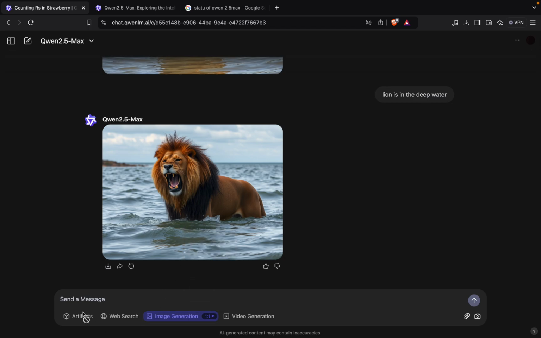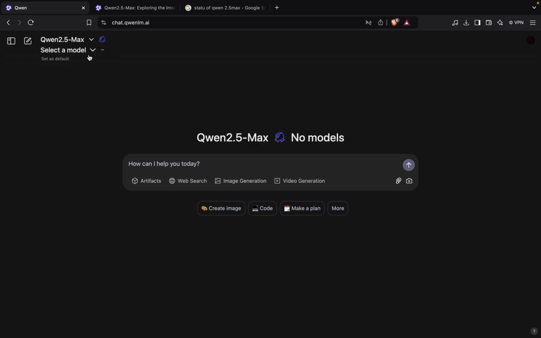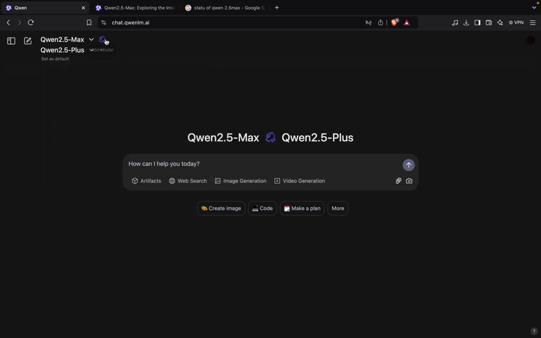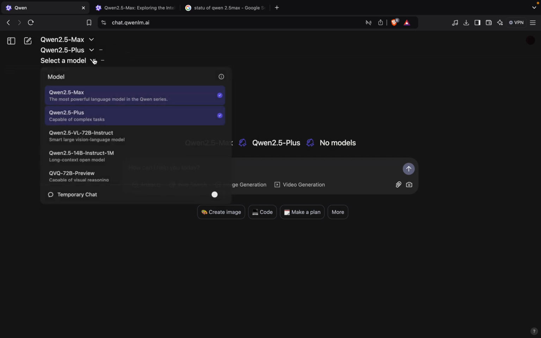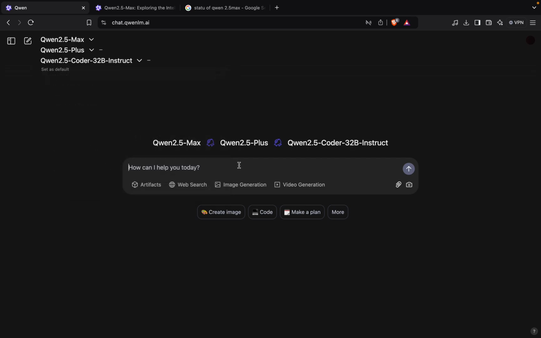Now they have given one more thing. Now let's go to Add Model. So you can use up to three models. Like I have added Qwen 2.5 Plus, and now let's add Qwen 2.5 Coder. So now they will give three different answers from one question only. So create a script for a React component.